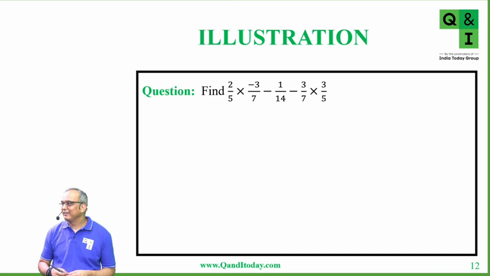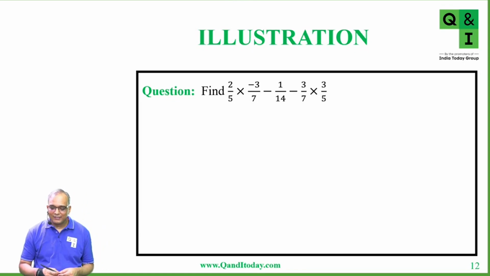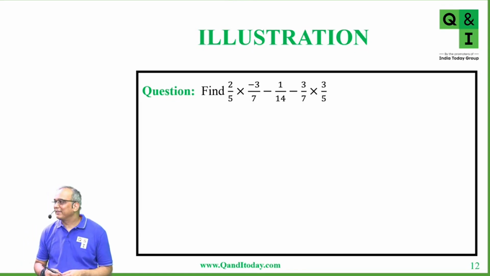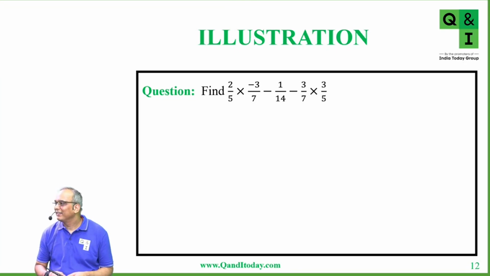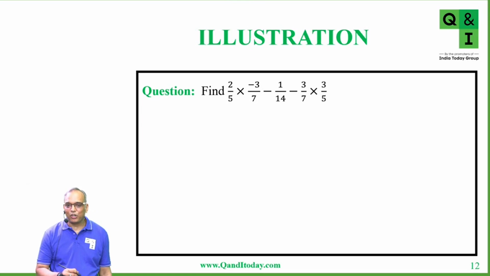Take minus 3 by 7 common. Can you come again, please? So you have to take minus 3 by 7 common. Yes, we have to take minus 3 by 7 common. So there are three terms here. First of all, understand the terms. The first term is this 2 by 5 into minus 3 by 7.